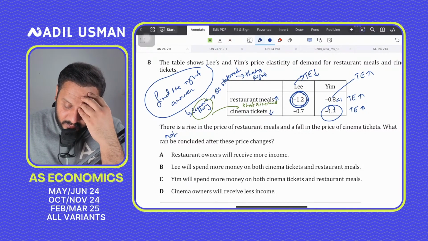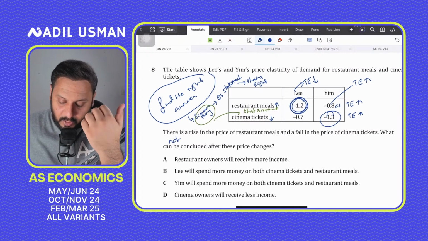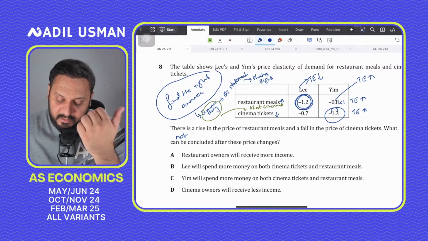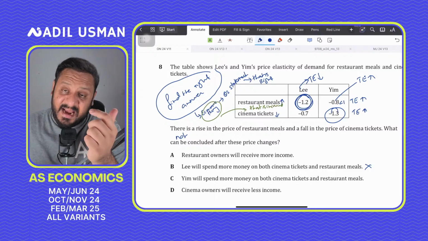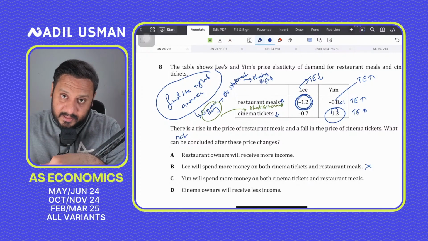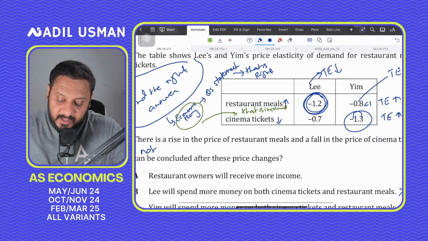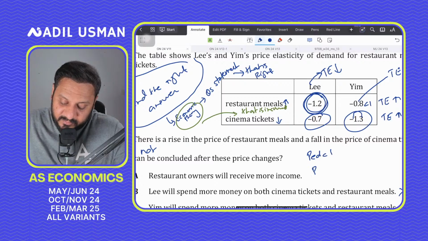Lee will spend more money on both cinema tickets and restaurant meals. No, I mean, Lee will not spend more money on both cinema tickets and restaurant meals. In fact, this is also not correct. In fact, Lee will spend less money on restaurant meals and Lee will spend less money on cinema tickets as well, right? Why? Because Lee's demand is inelastic for cinema tickets, and when the PED is less than 1 and you reduce the price, then total revenue and total expenditure goes down. While if you increase the price, then it goes up, vice versa.